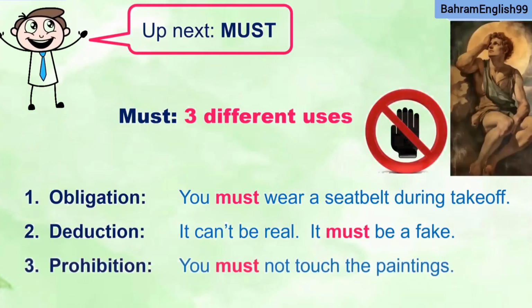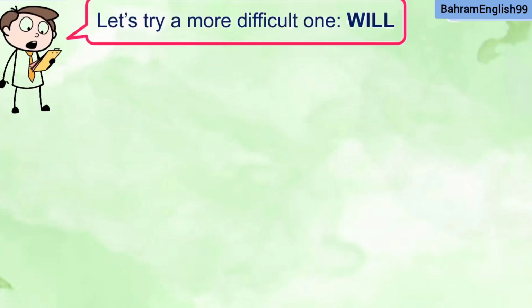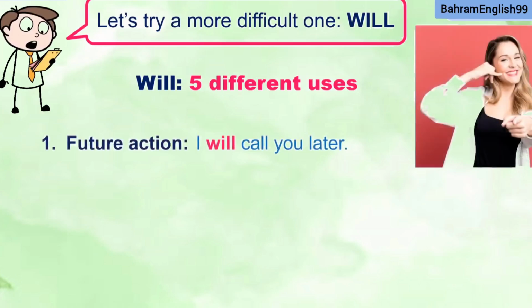And number 3, prohibition. You must not touch the paintings. Do not touch the paintings, but you must not. It's not allowed. It's prohibited. Let's try a more difficult one. Will. Will has 5 different uses.